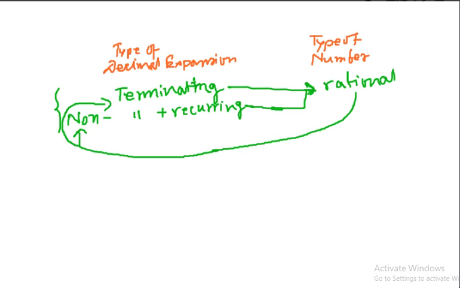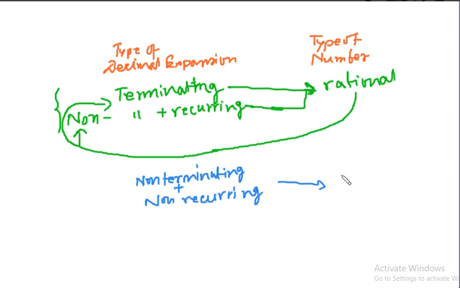Now let us go to the second one. If the decimal expansion of any number is non-terminating and non-recurring, then the type of number is irrational number.